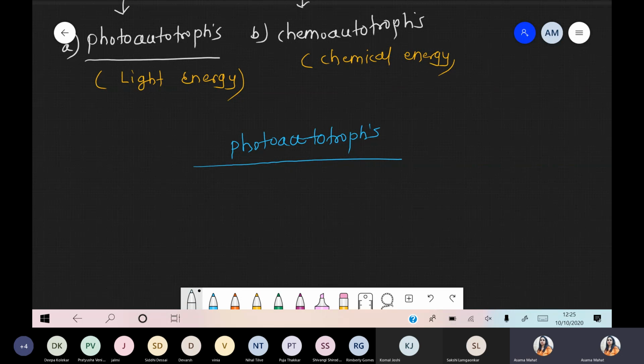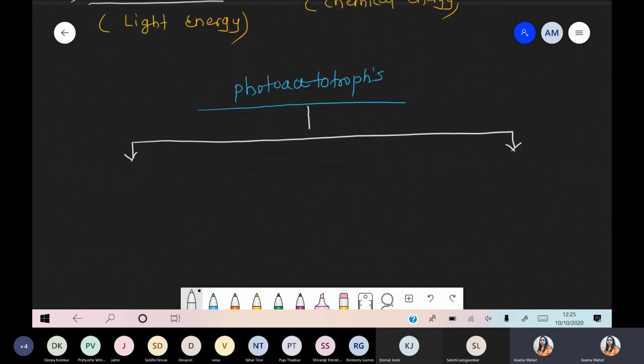Number one, we are talking about PSB. The long form of PSB is purple sulfur bacteria.